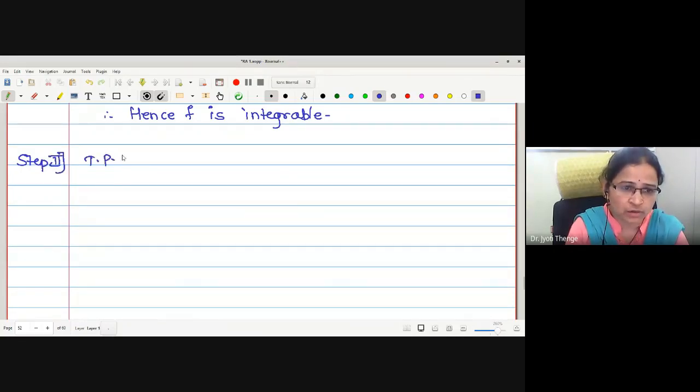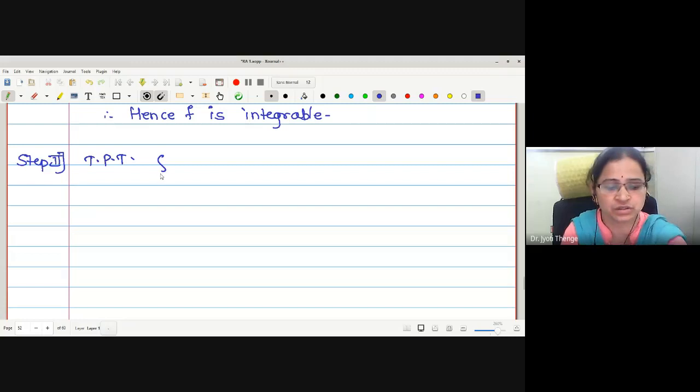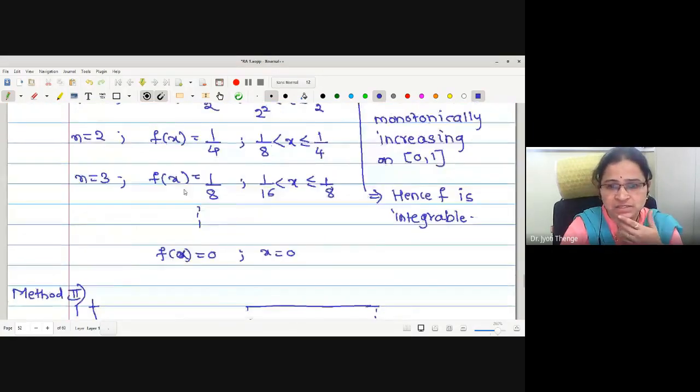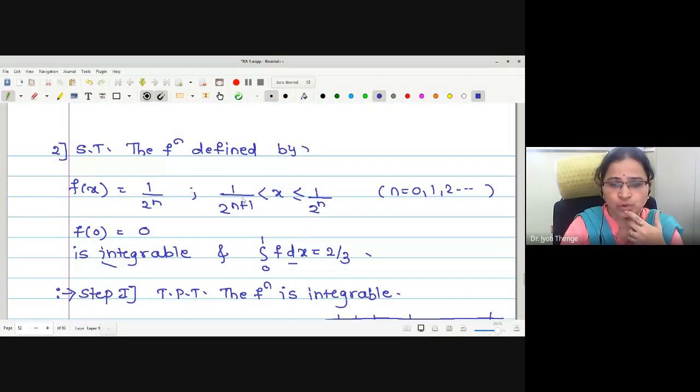To prove that, what to prove? Integration 0 to 1 f dx is equal to 2 by 3. If I look at this function defined from 1 upon 2 raised to n to 1 upon 2 raised to n plus 1, if I take the value of n tends to infinity, this 1 upon 2 raised to n will tend to 0.